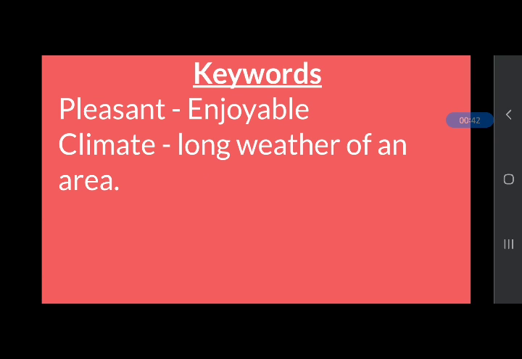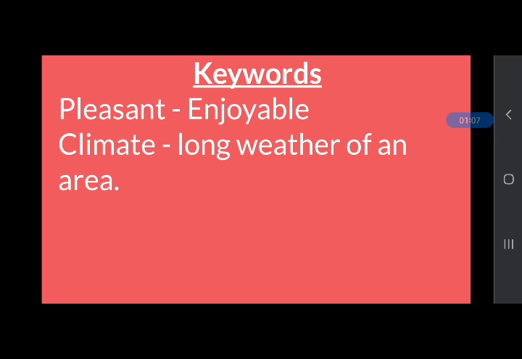Here are some keywords from this topic. Pleasant means enjoyable, things or conditions that make us feel good. And what is climate? Climate is the long-term weather of an area. Example, Rajasthan or desert remains hot throughout the year. Mostly they remain hot.